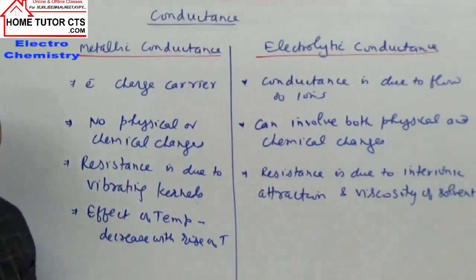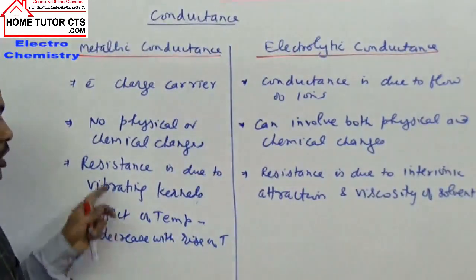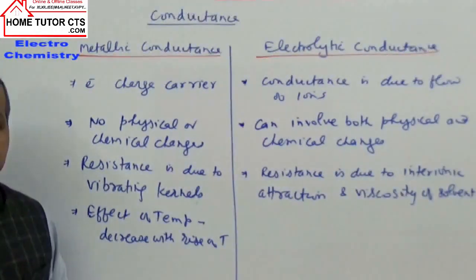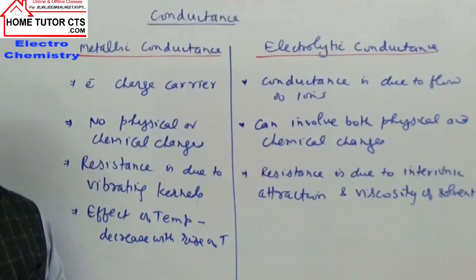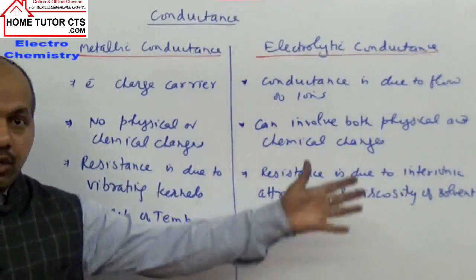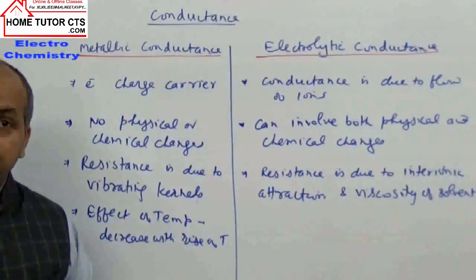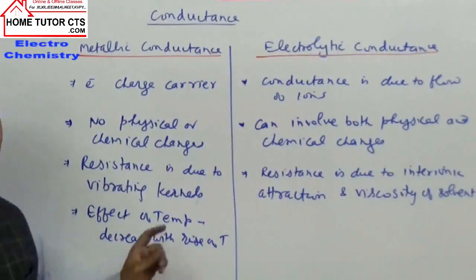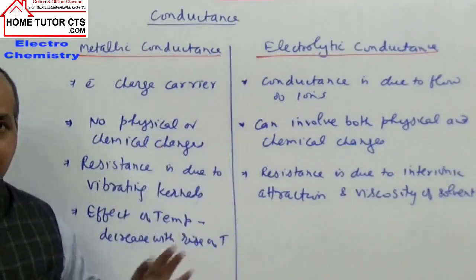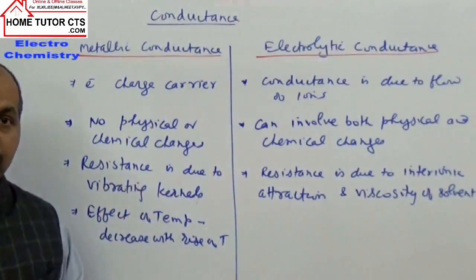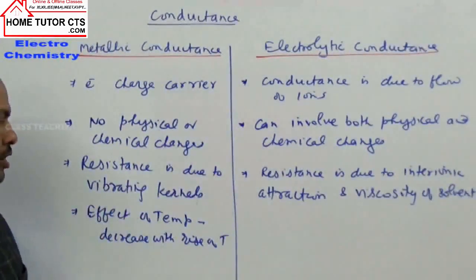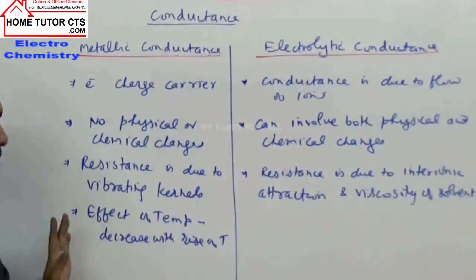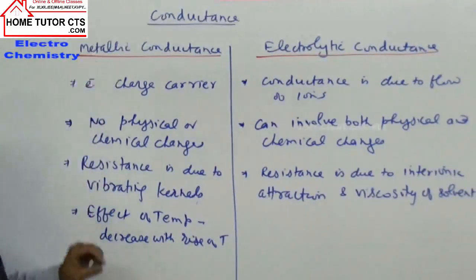Because at high temperature, the kernels which cause resistance start vibrating more at their own positions, and then cause more opposition to the flow of electrons.